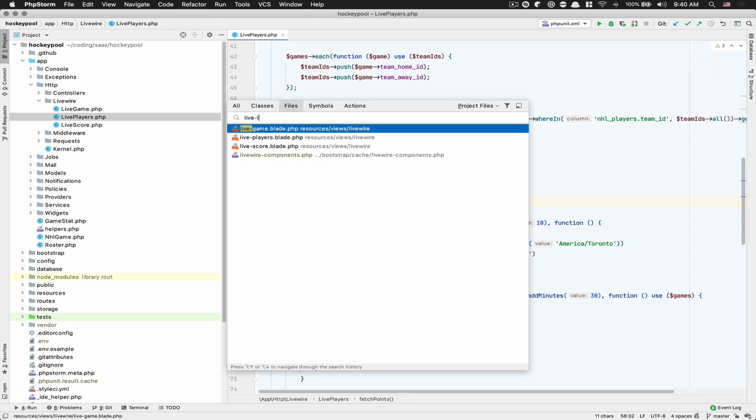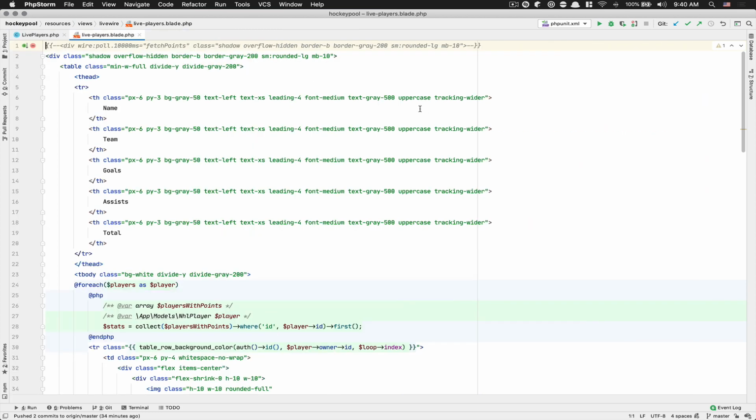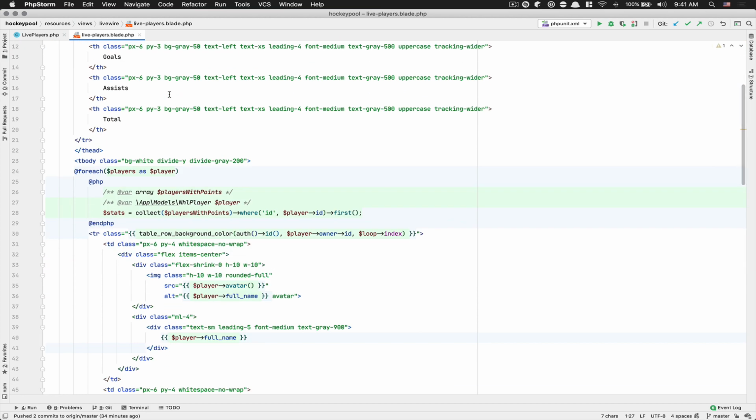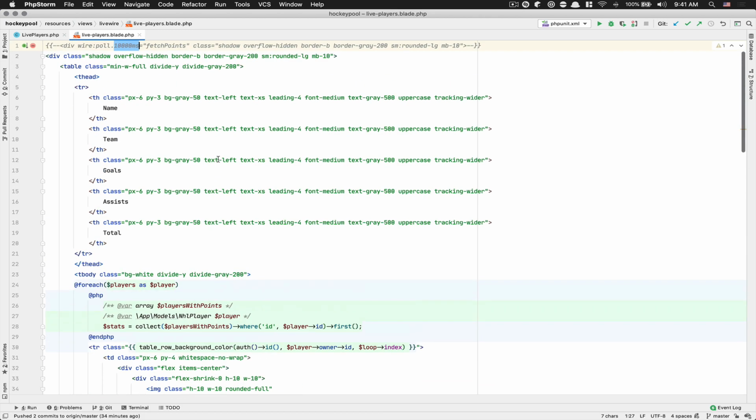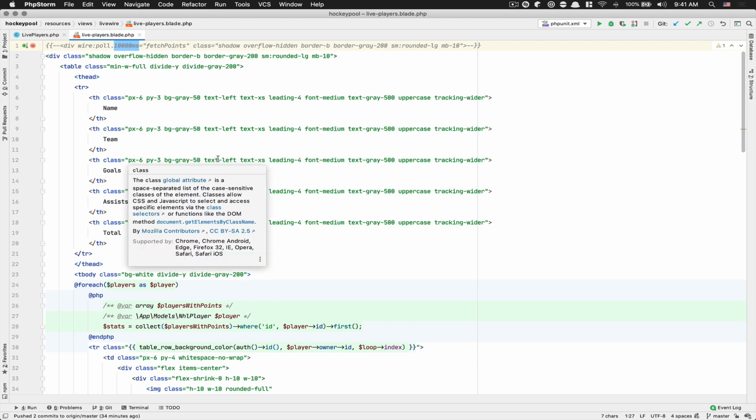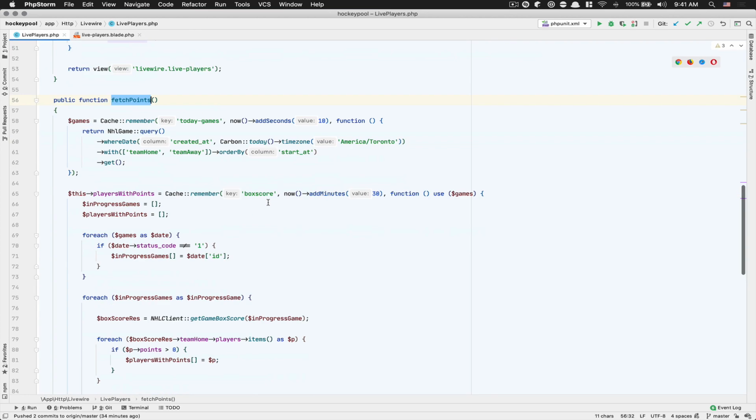So if I go to live player, now I comment it out because I don't want to hit that right now. I'm just finding a way to fetch the point only if needed, but you just say div wire:poll.10000ms fetchPoint. So they say, hey, finally poll this function each 10 seconds. I think it's pretty nice. It's already done. Plus, like Livewire says, you stay in Blade, so I don't have to have any JavaScript, and all those items are going to update at the moment the fetch point is done. So it's really nice for that.